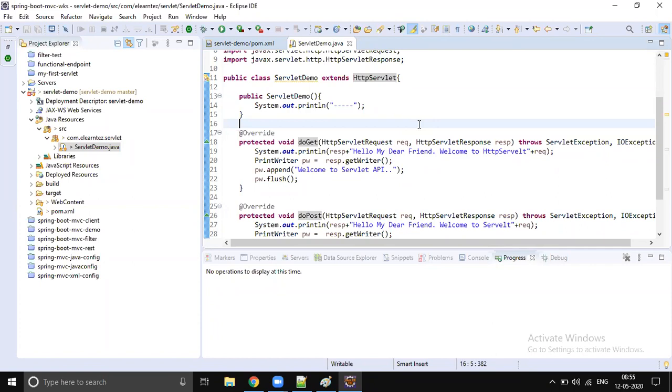In the same way, we must do some configuration which instructs the server that when some request comes from the client, you execute this servlet. Some kind of mapping, some kind of configuration you have to do. Only then will the server execute the servlet demo. Unless you do that configuration, your servlet will not be executed. So where are we going to do that configuration?